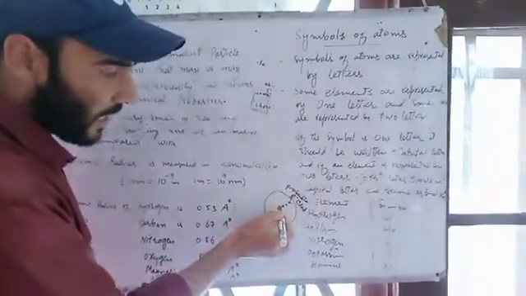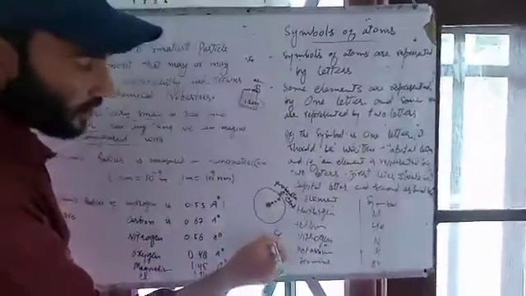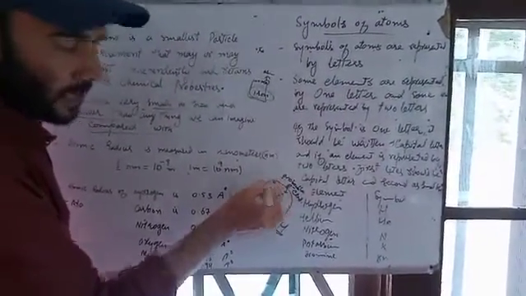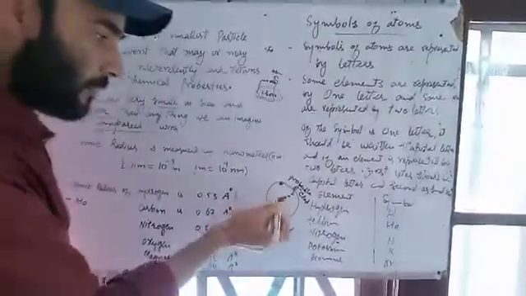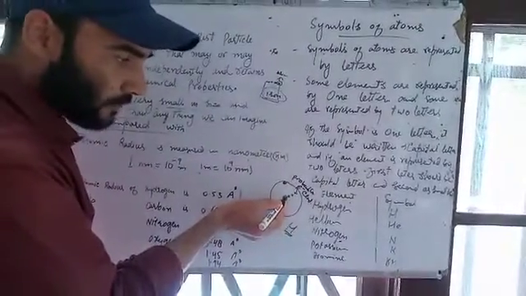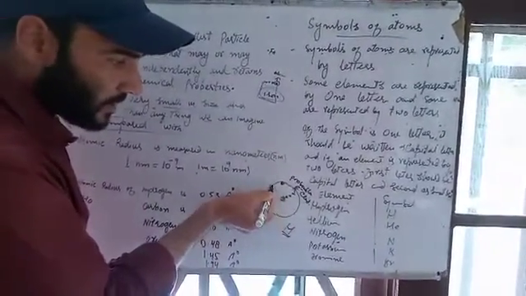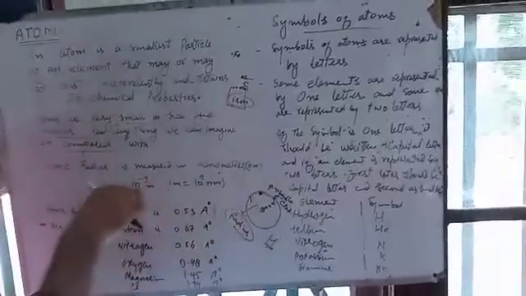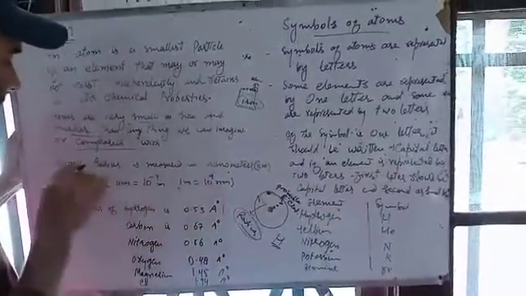For example, this is the hydrogen atom. The electron is present up to this level. The distance from the middle of the nucleus up to this level is known as the radius, the atomic radius.